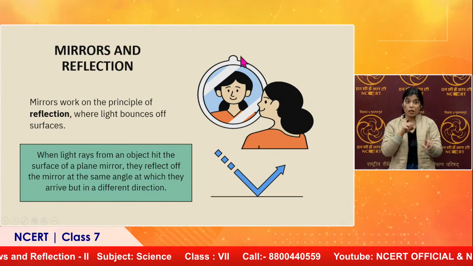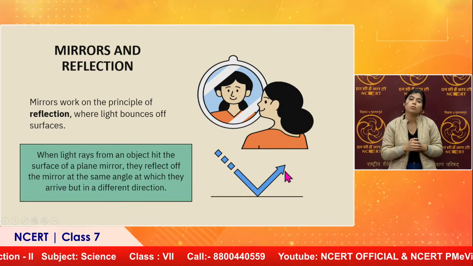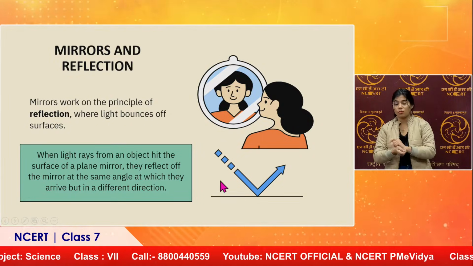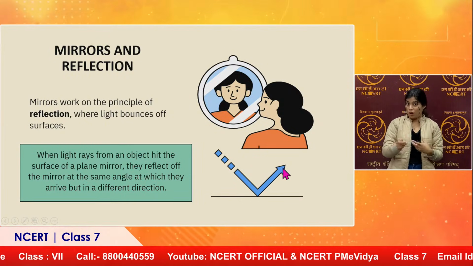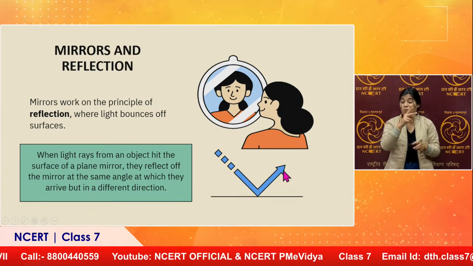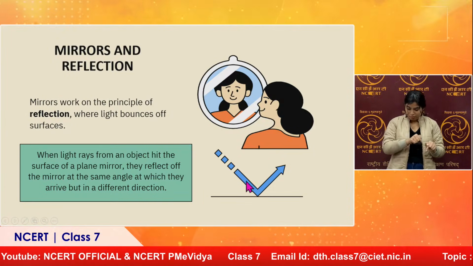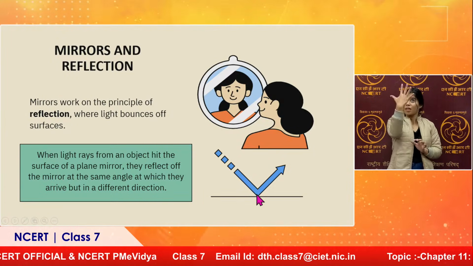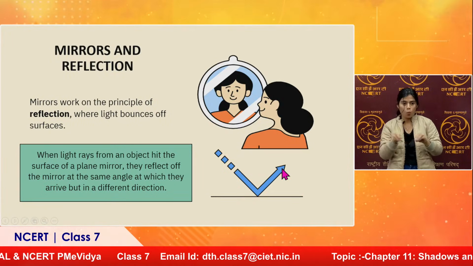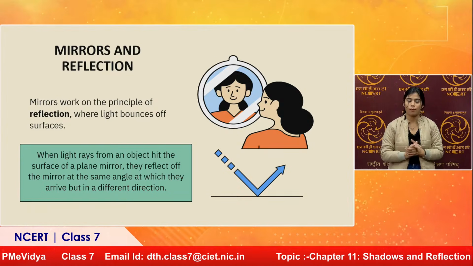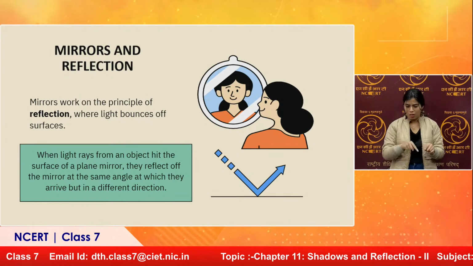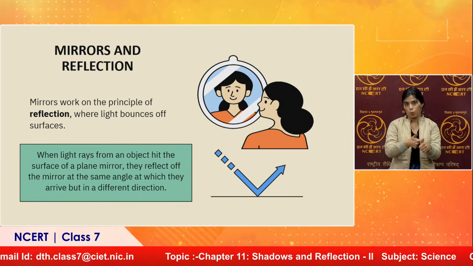Now further, what is happening here, we can just see the picture, how light bounces back. It hits the mirror and it goes in the other direction. And while it is bouncing back, or while it is reflecting back, we say that we get the reflection. And again the property that I talked of, that light travels in a straight line. Just see here, light rays are falling straight on the mirror, and after reflection also they are moving straight. As I said, light can never travel in any wavy path, any zigzag. It has to be a straight line where it travels.